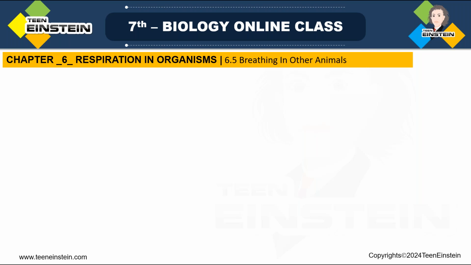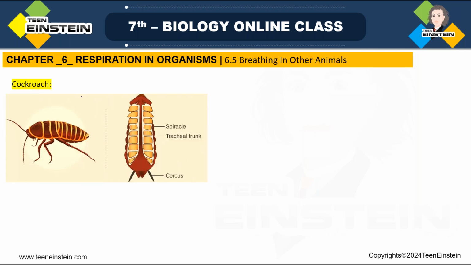Then breathing in other animals we read, first we have learned in cockroach. Cockroaches are having small openings on the sides of their body which are called spiracles.